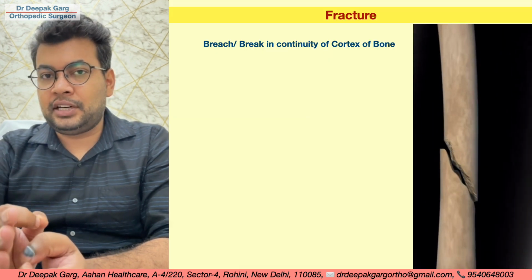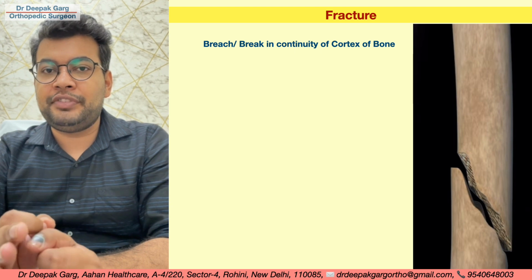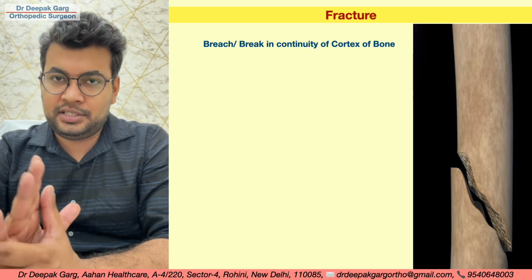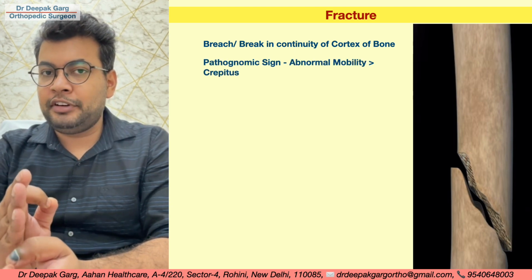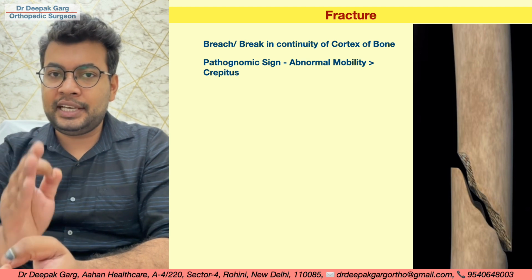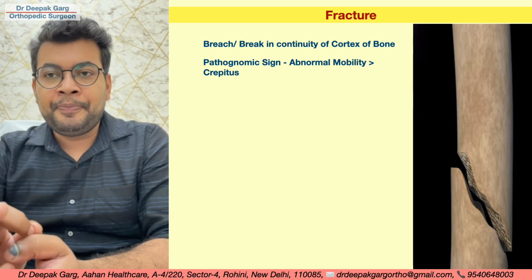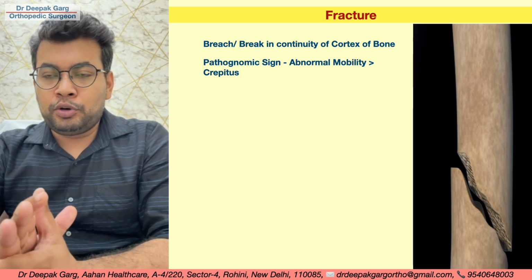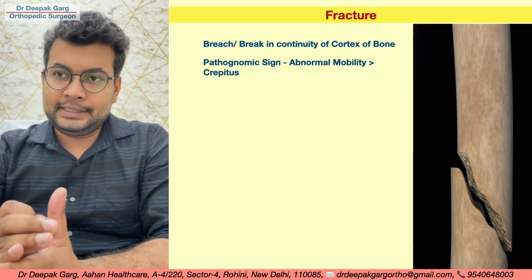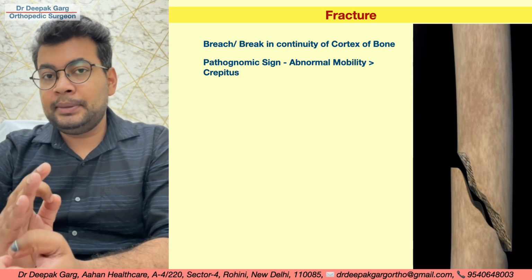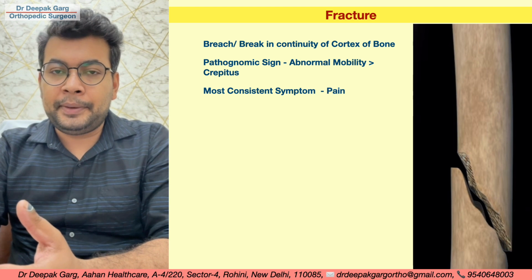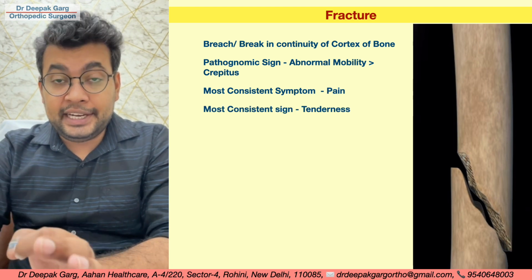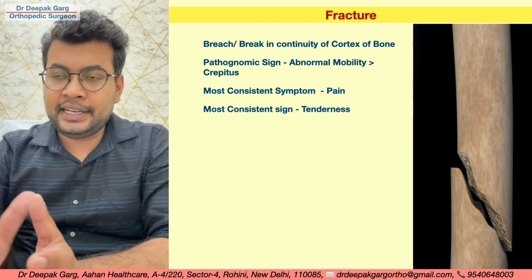So what is a fracture? Breach in the continuity of a cortex of a bone is called fracture. Pathognomonic sign of a fracture, that means if fracture is there, this sign will be there, and it is abnormal mobility and crepitus. Most consistent symptom of a fracture is pain. Most consistent sign of a fracture is tenderness.